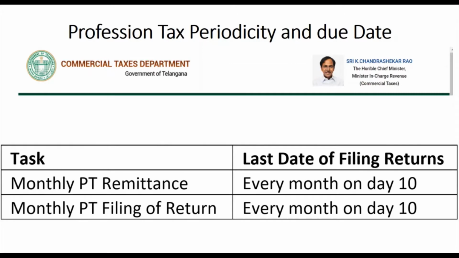For making monthly PT remittance, the due date is every month on the 10th. Then monthly PT filing of return is also the 10th of the month.